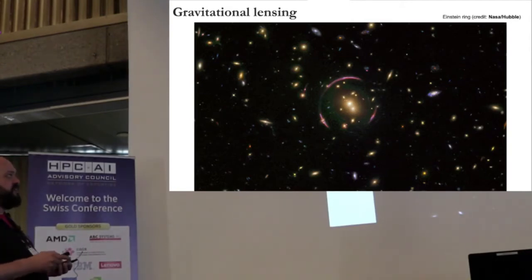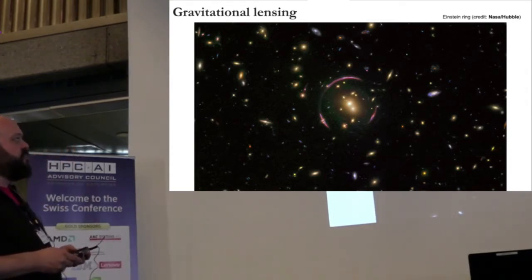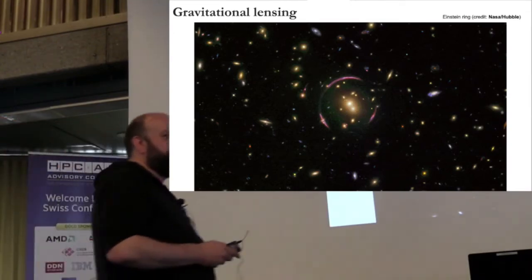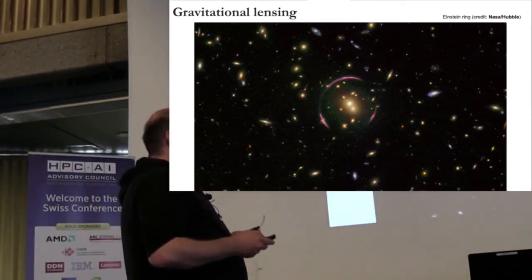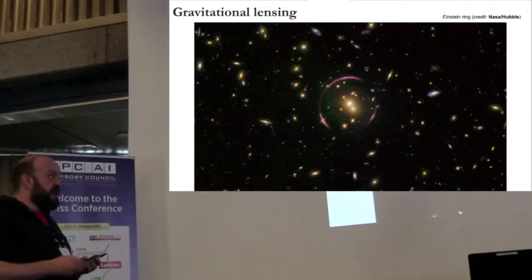And you can see that there's a specific artifact there. This is called an Einstein ring. This ring has nothing to do with any malfunction in the telescope. This is a particular effect that sometimes happens when you take a picture of the universe.